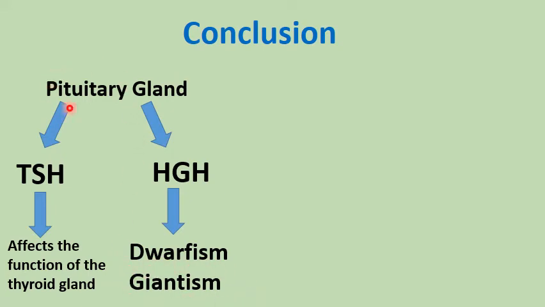Again, the pituitary gland secretes two hormones, TSH and HGH. The TSH affects the function of the thyroid gland, while for the HGH, if we have too little amount of it in our body, we're going to have something called dwarfism. If we have lots of it, we're going to have something called giantism.